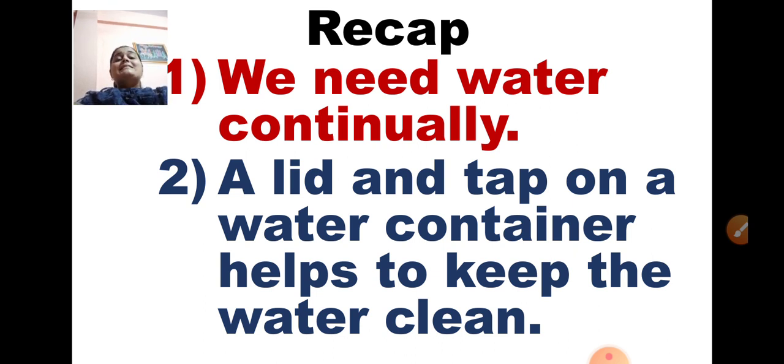Okay. Then the second one is, a lid and tap on a water container help to keep the water clean. If you see that your mother is busy with so many things in the house and forgets to cover the water with a lid, you should immediately put a lid on that water. So you have to remember these small things to keep the water safe and clean for drinking.